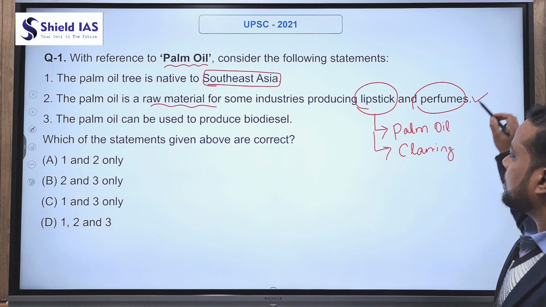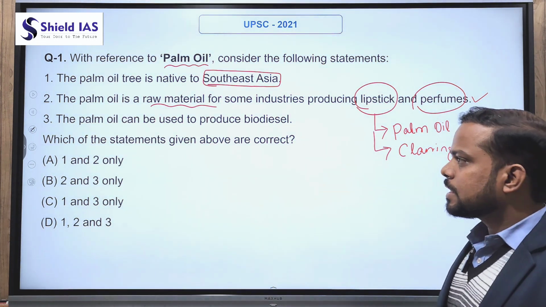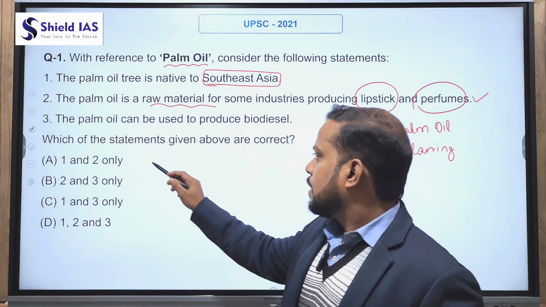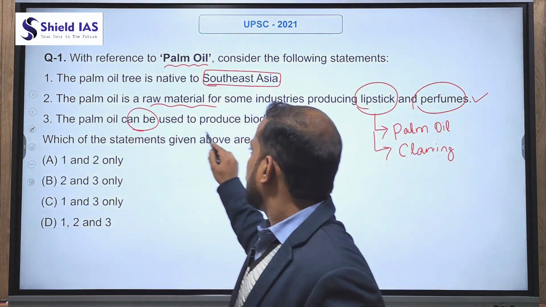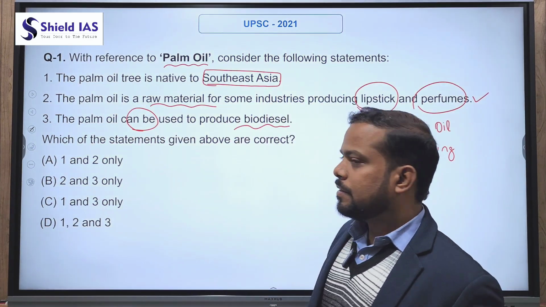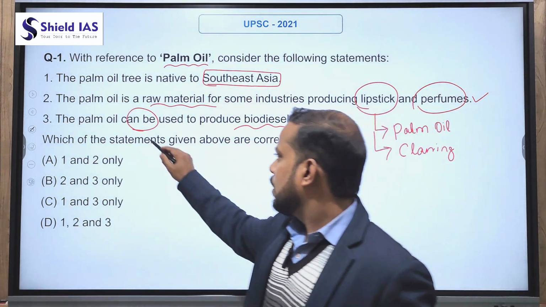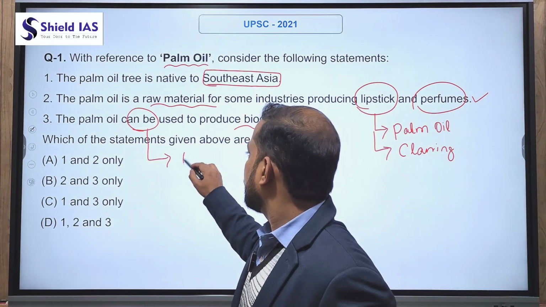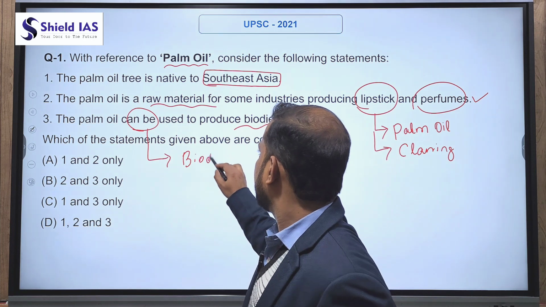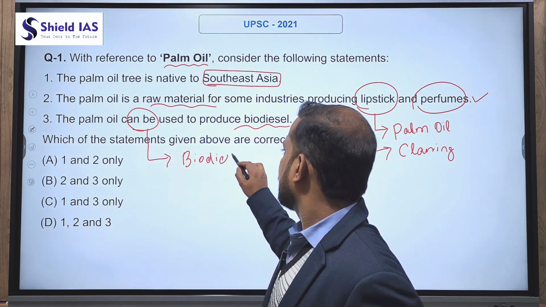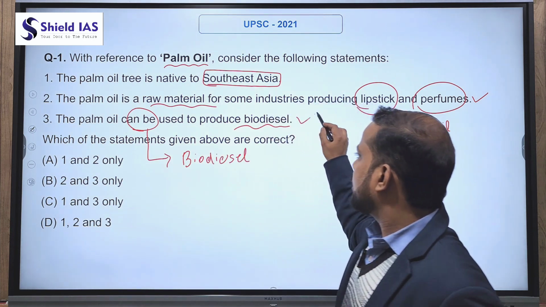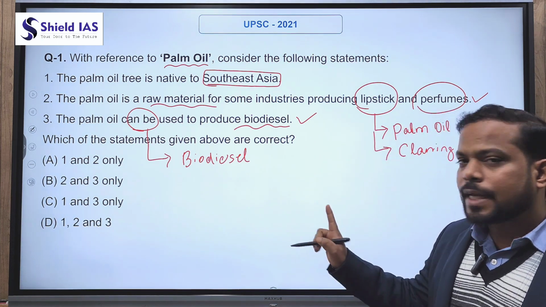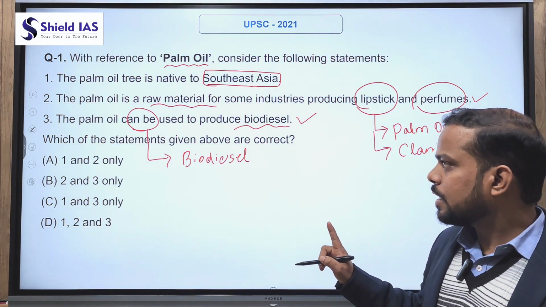So the second statement is correct. And the third statement says that palm oil can be used to produce biodiesel. Yes, it can be used to produce biodiesel. So the third statement is also correct. So second and third both are correct.